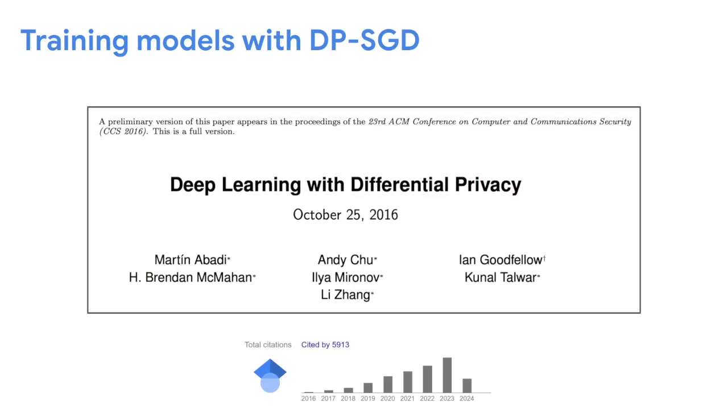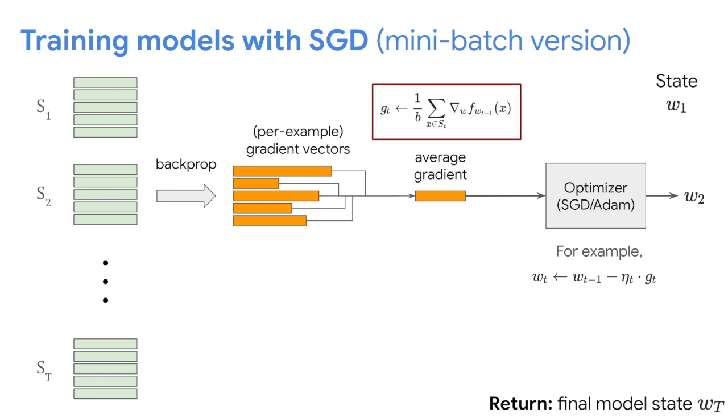The canonical algorithm for training ML models with DP is the so-called DP-SGD algorithm by Abadi et al. To describe the DP-SGD algorithm, let us recall the mini-batch version of the SGD algorithm without any privacy guarantee. Here, in the t-th iteration, we sample a subset S_t of examples. We then use backpropagation to compute the gradients of these examples. We then take the average of the gradients and update the model parameters accordingly. This does not yet satisfy differential privacy.